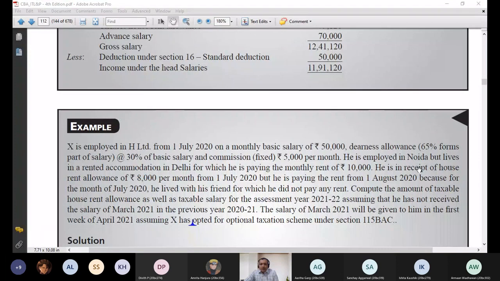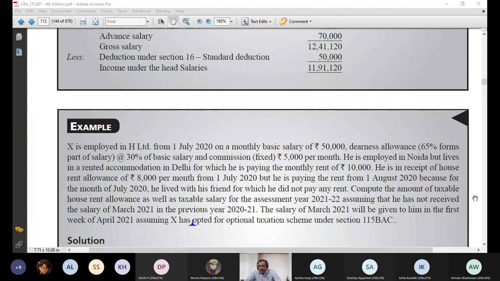Commission is fixed at 5,000 per month. He is employed in Noida, but lives in rented accommodation in Delhi, for which he is paying monthly rent of 10,000. He is in receipt of house rent allowance of 8,000 per month from 1st July 20. From day one of the job he started receiving HRA, but he is paying the rent from 1st August 20, because for the month of July 20 he lived with his friend, for which he did not pay any rent.